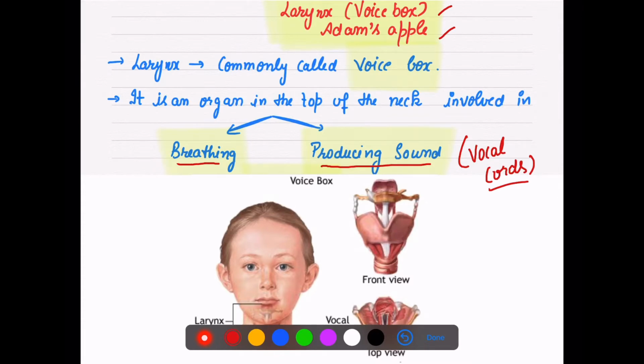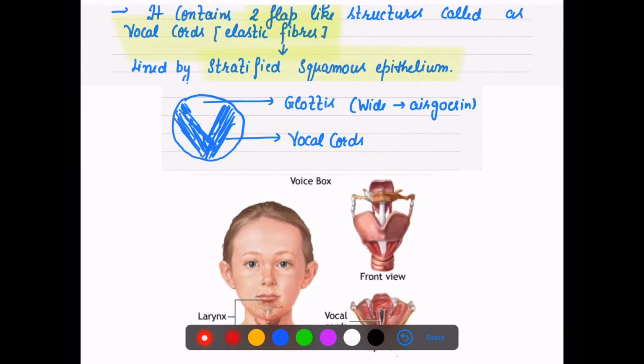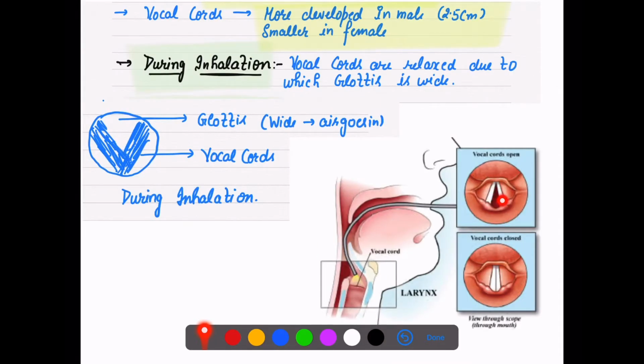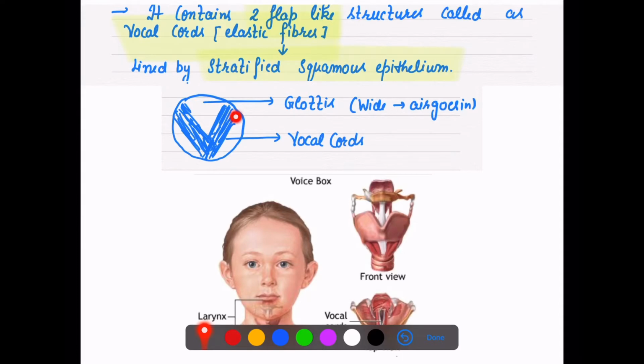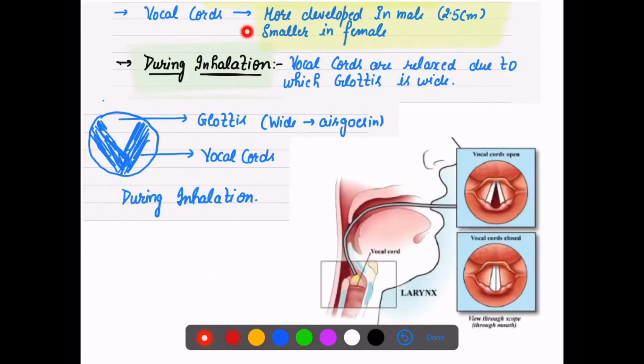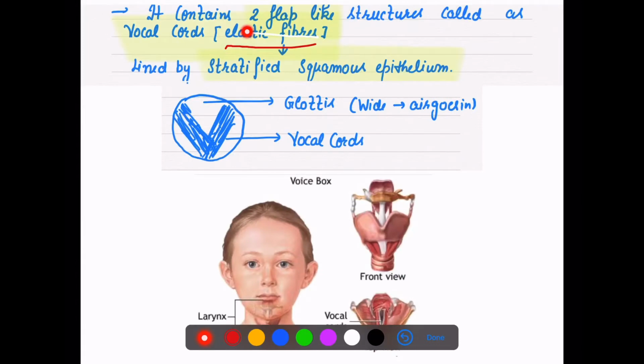So this is the voice box, which has the vocal cords, and it has two flap-like structures like this. As you can see, this white portion is a very fiber-like structure made up of elastic fibers. These very thin skin flaps are called vocal cords. These vocal cords are made up of elastic fibers, and the covering of them is stratified squamous epithelium.